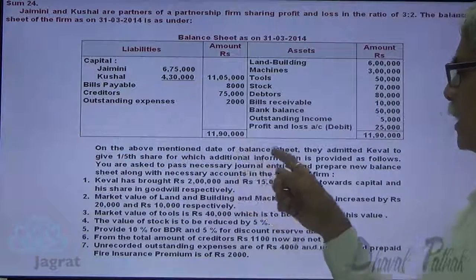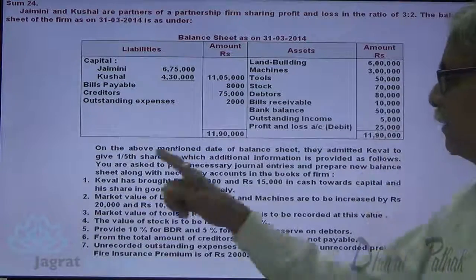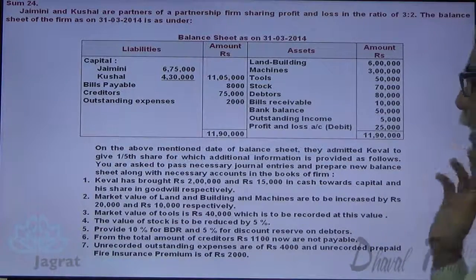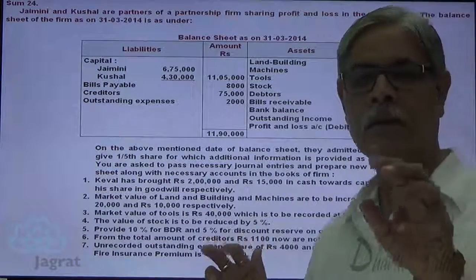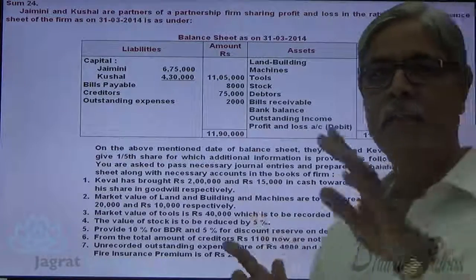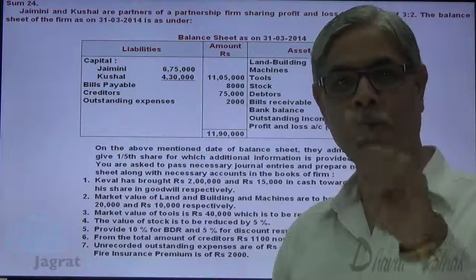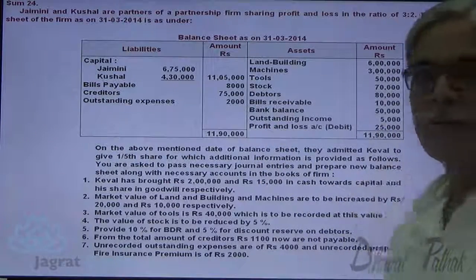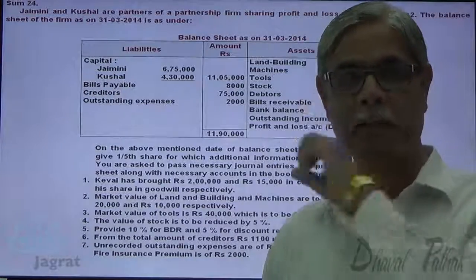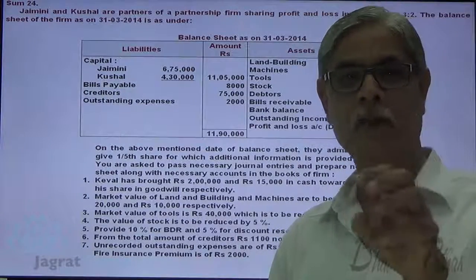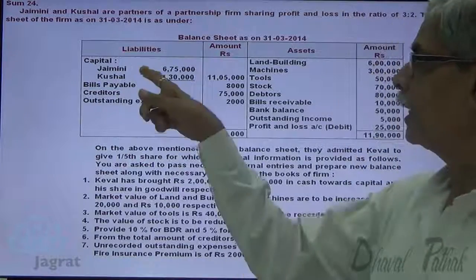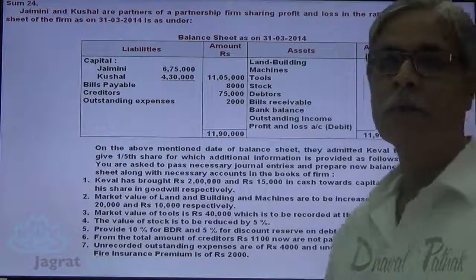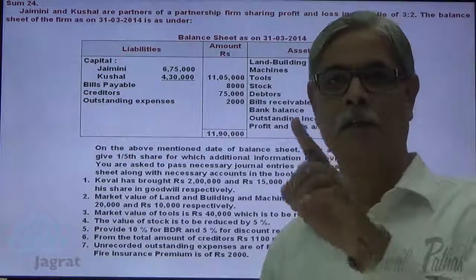On the above mentioned date, the balance sheet, they admitted Cable to give 1/5 share, for which additional information is provided as follows. So new partner Cable is admitted. Now before admitting Cable, profit and loss account debit balance loss 25,000 is there in the balance sheet, and this loss is earned by Jaimini and Kaushal. So this loss gets distributed between Jaimini and Kaushal in the ratio of 3:2.